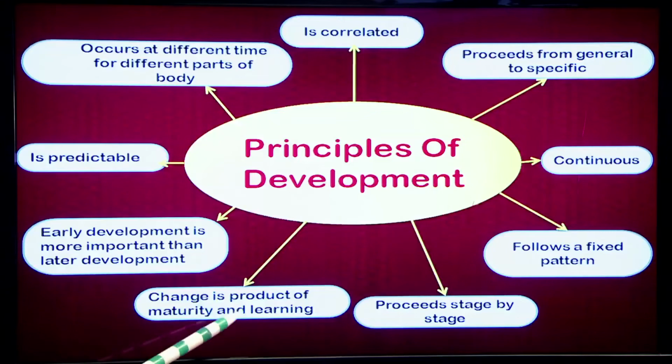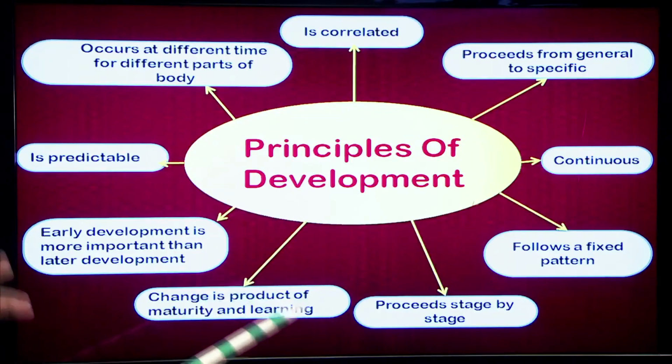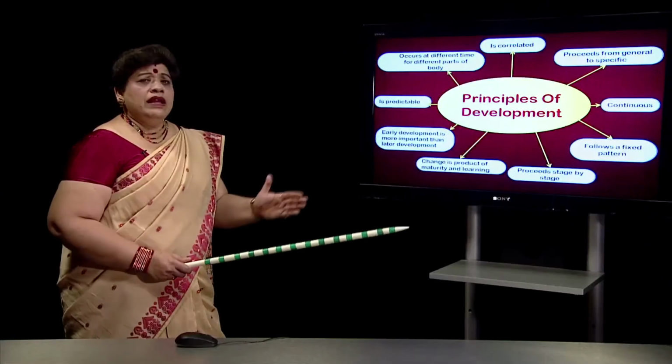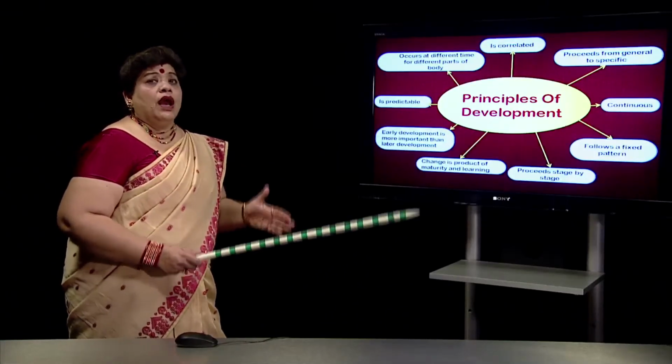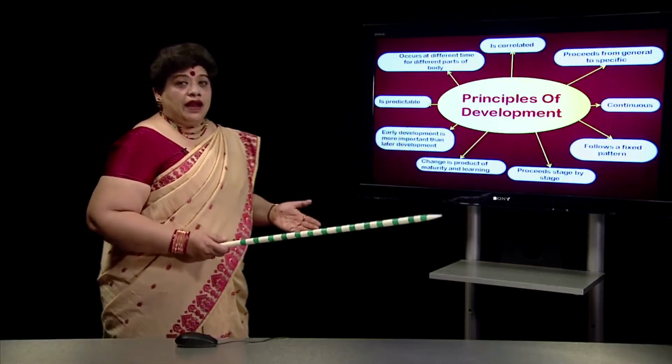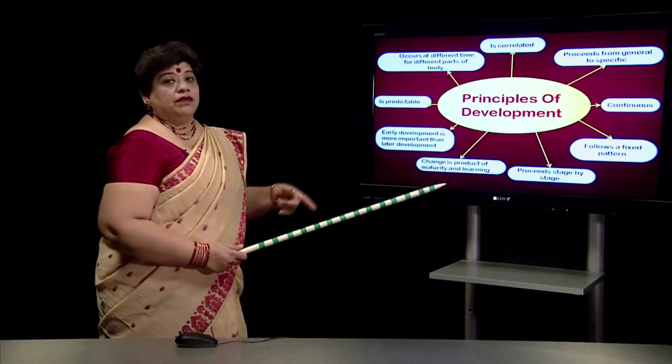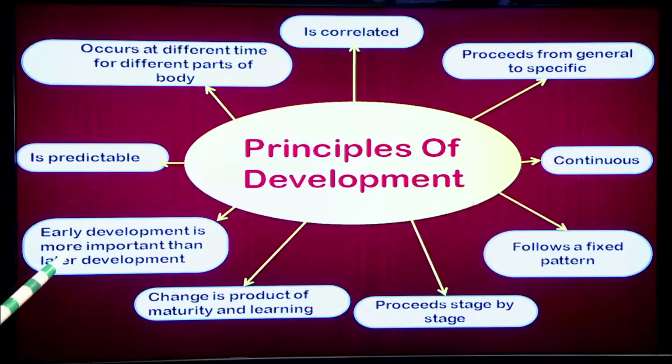Development, the change, is a product of maturity and learning. We have discussed earlier that there has to be maturation and learning. Only when the child is ready and mature, bodily mature, and if learning environment is provided, then the development will happen. Early development is more important than later development. We all know that maximum development takes place in the age group of 0 to 5 years.